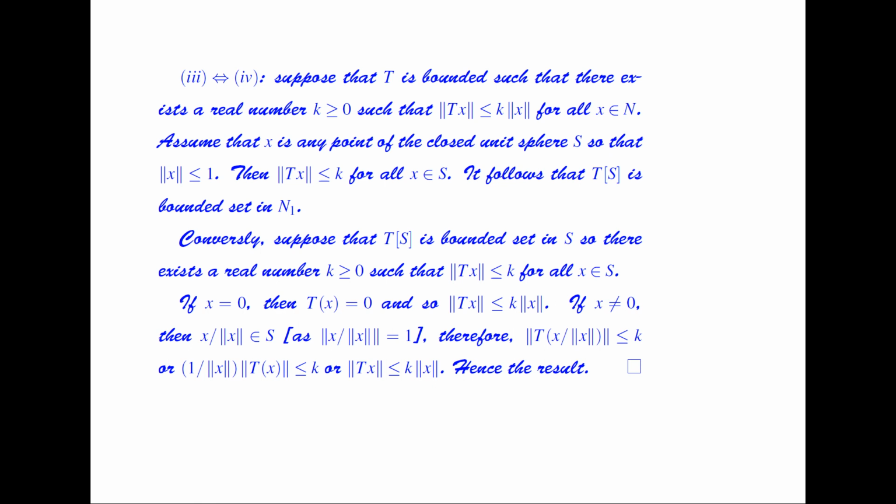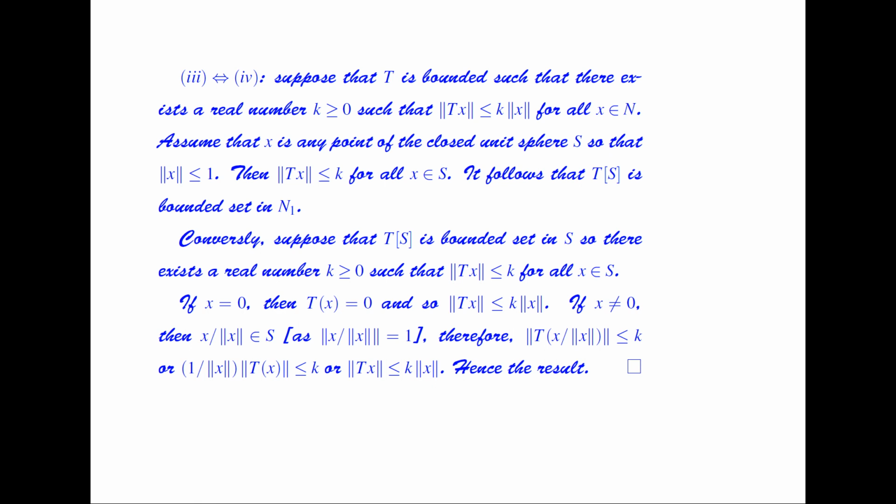Now conversely, suppose that T(S) is a bounded set, so that there exists a real number k greater than or equal to 0 such that the norm of Tx is less than or equal to k for all x belongs to S. If x is equal to 0, then Tx is equal to 0, so the norm of Tx is less than or equal to k times the norm of x. And now if x is not equal to 0, then x by the norm of x belongs to S, as the norm of x by the norm of x is equal to 1.